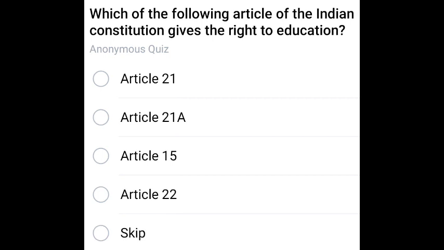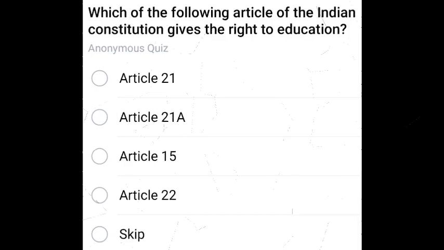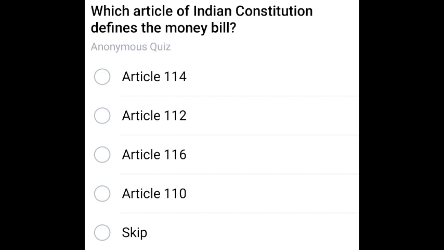Which of the following articles of the Indian Constitution gives the right to education? Important question. Right to education. The correct article is Article 21A. 21A, not 21. 21A is the correct answer. Don't be confused. Next question.